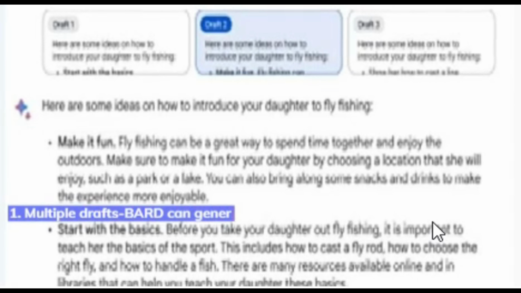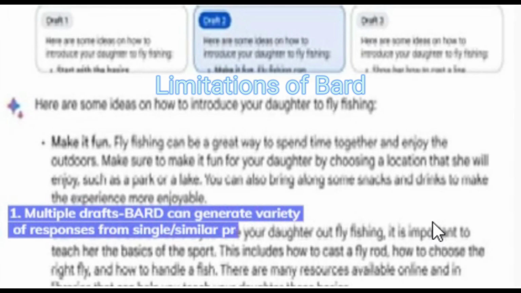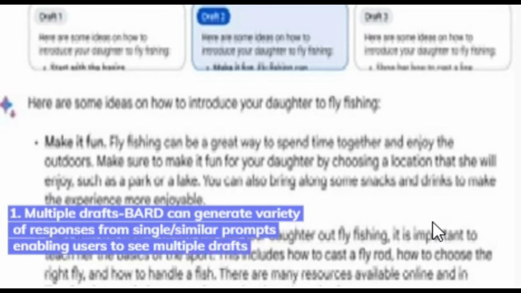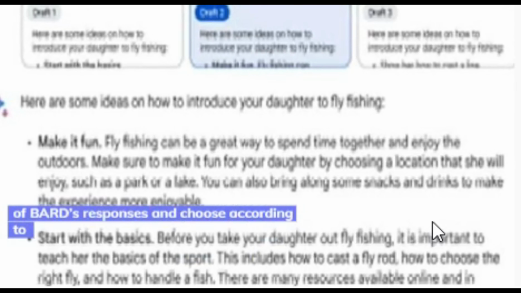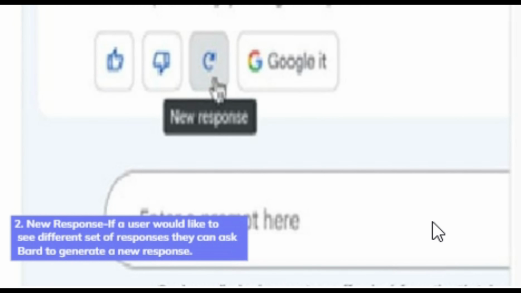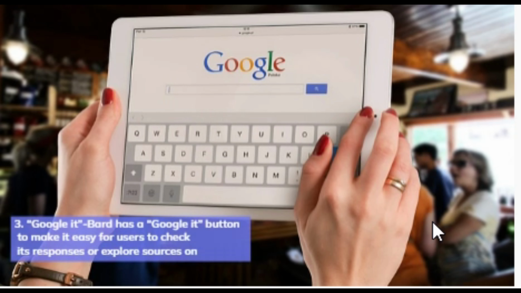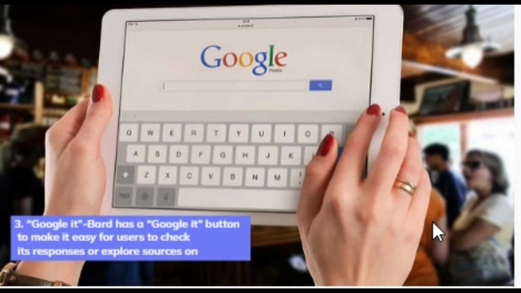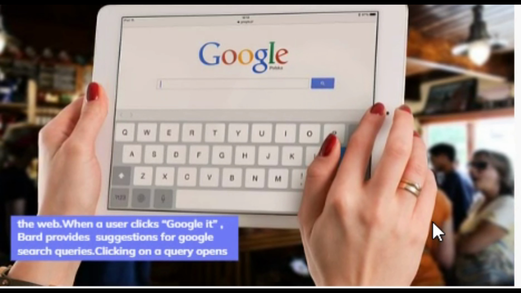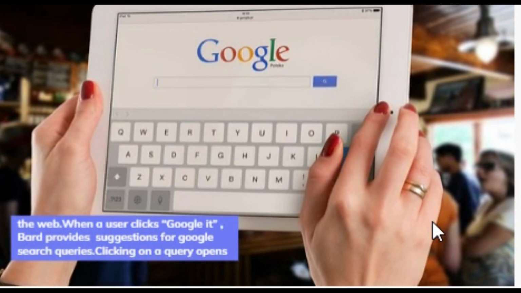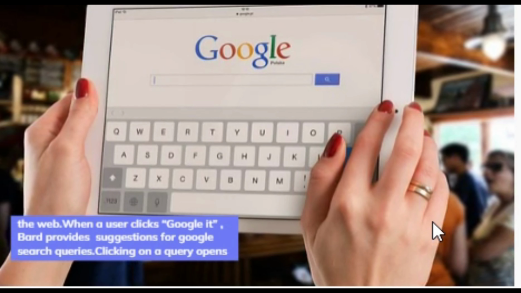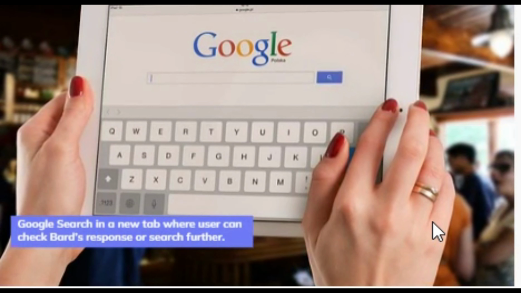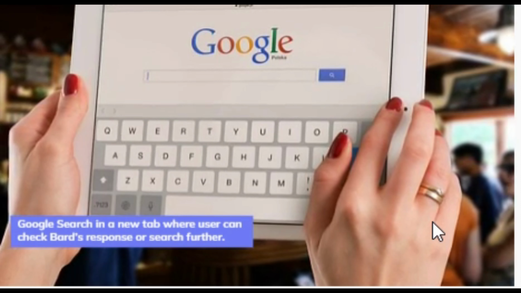1. Multiple drafts. Bard can generate a variety of responses from single or similar prompts, enabling users to see multiple drafts of Bard's responses and choose according to preference. 2. New response. If a user would like to see a different set of responses, they can ask Bard to generate a new response. 3. Google it. Bard has a Google it button to make it easy for users to check its responses or explore sources on the web. When a user clicks Google it, Bard provides suggestions for Google search queries. Clicking on a query opens Google search in a new tab where the user can check Bard's response or search further.